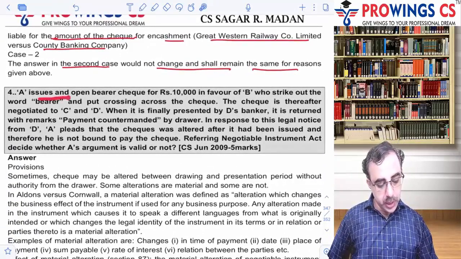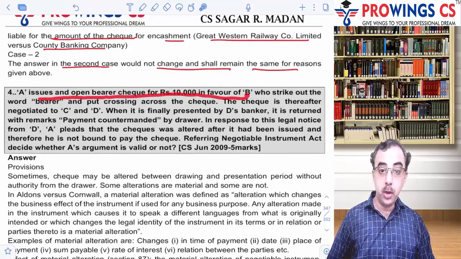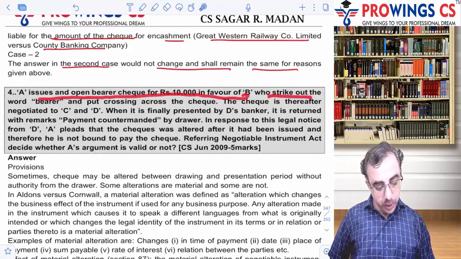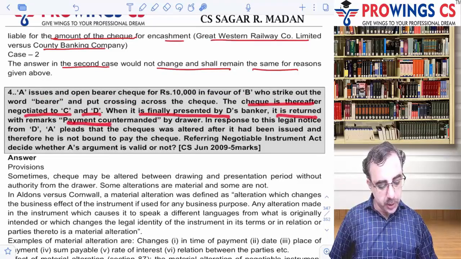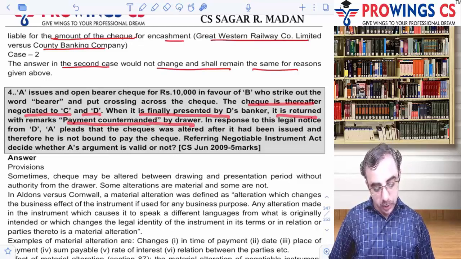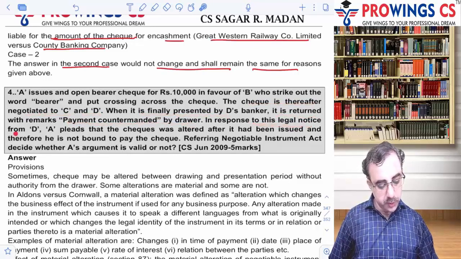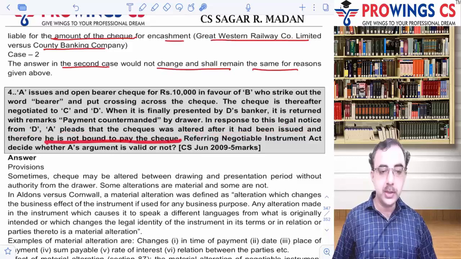A issues an open bearer check of 10,000 in favor of B. Okay, open bearer check. Who strike out the word bearer and put crossing on the check. The check is thereafter negotiated to C and D. When it is finally presented by D, it is returned with the remarks payment countermanded by the drawer. Stop payment. Countermanded. Okay. In response to this legal notice from D, A pleads that the check was altered after it has been issued, and therefore he is not bound to pay the check.